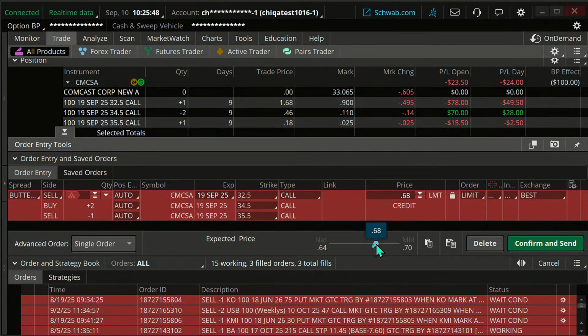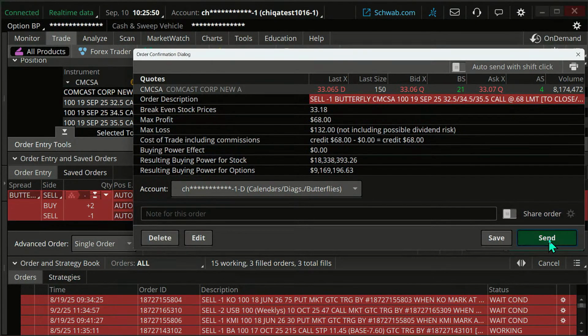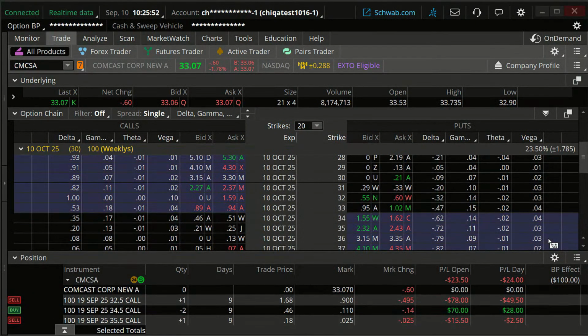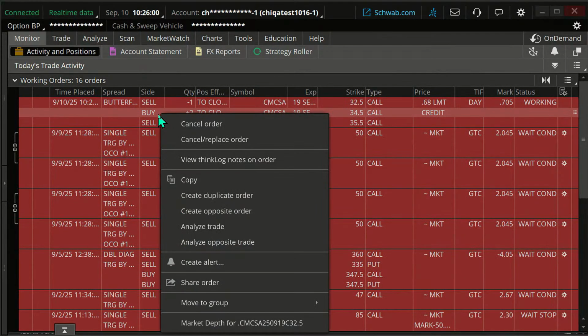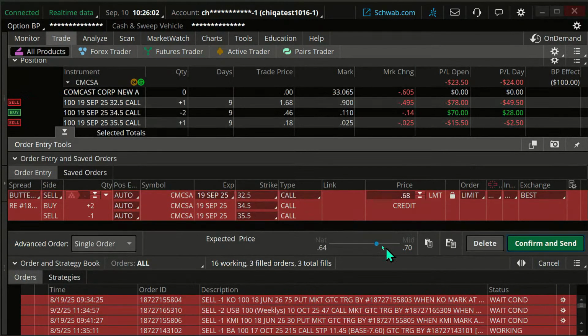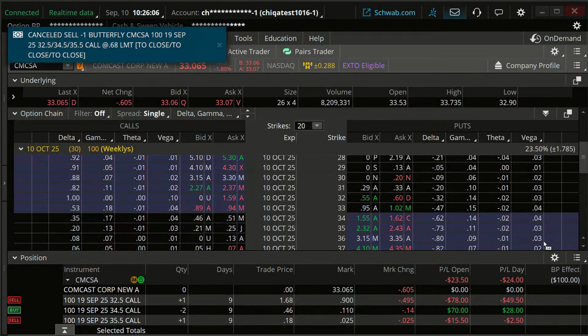Let me just see if I can get filled here. Confirm and send. Send that order. Hasn't filled yet. We can coax it a little bit here. I can change my price a little bit more towards that natural price to get that filled.